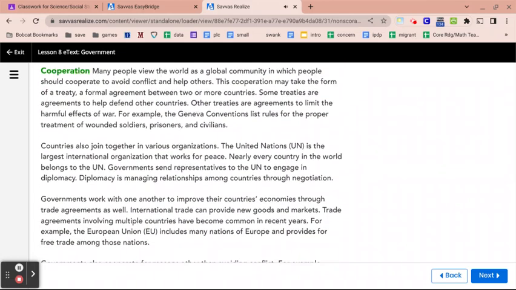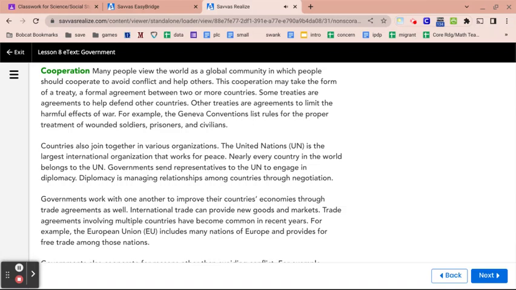Cooperation. Many people view the world as a global community in which people should cooperate to avoid conflict and help others. This cooperation may take the form of a treaty, a formal agreement between two or more countries. Some treaties are agreements to help defend other countries. Other treaties are agreements to limit the harmful effects of war. For example, the Geneva Conventions list rules for the proper treatment of wounded soldiers, prisoners, and civilians.